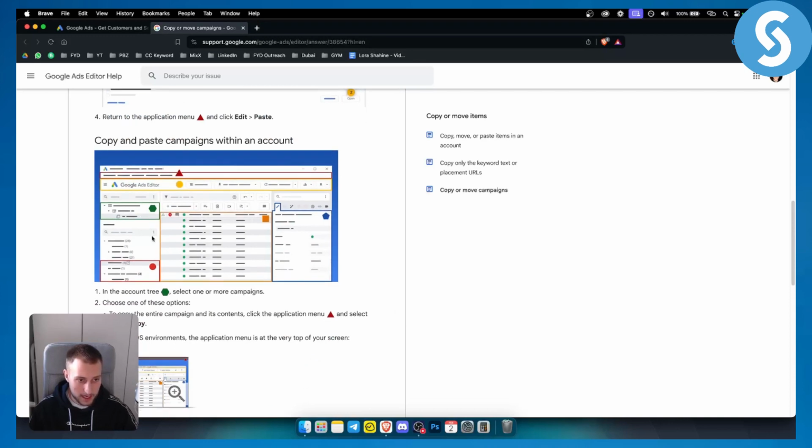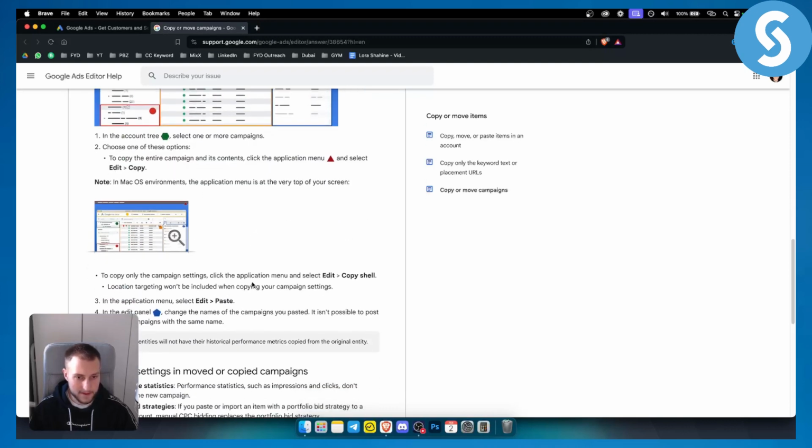Again, you go to the account tree, and then you can go here and copy the campaign and all its contents right here. So again, this is pretty much it.